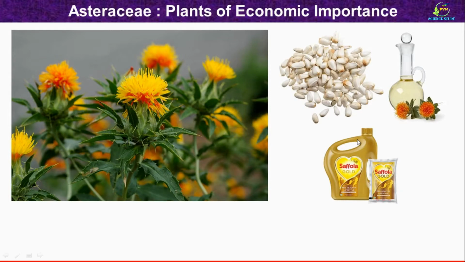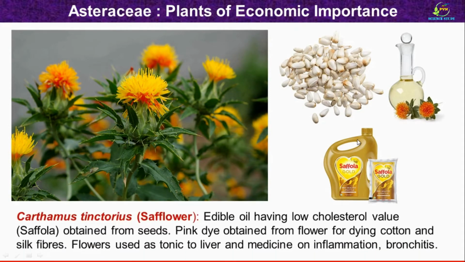Then this is another important plant of the Asteraceae family. Botanical name of the plant is Carthamus tinctorius. Common English name is safflower and in Marathi it is called kardi. This is the photograph of the actual plant where we can see the leaves with spines as well as the yellow colored head-like inflorescence here. These are the seeds of the plant and this is the oil extracted from the seeds of the plant, which is also available in the market.